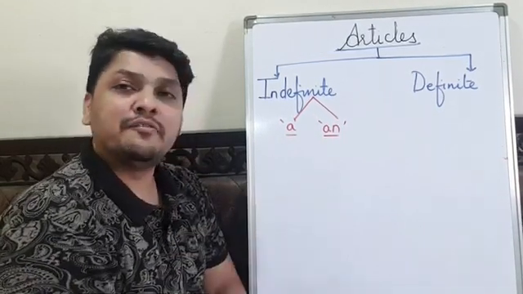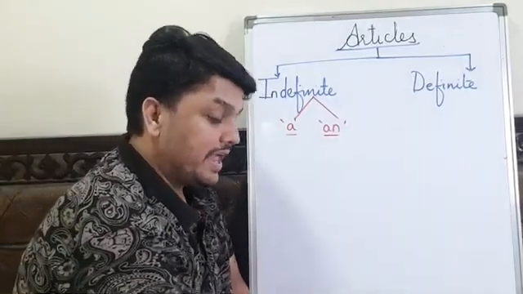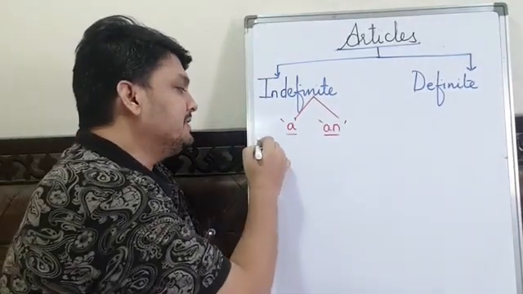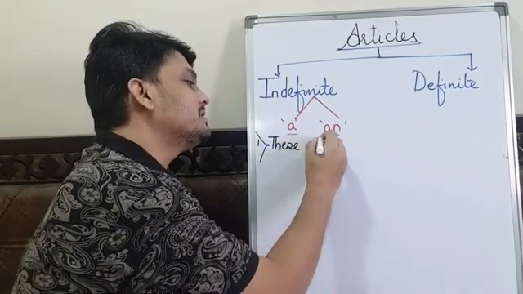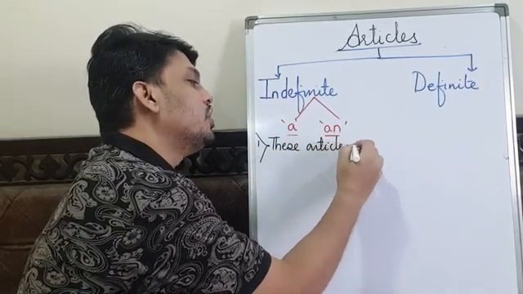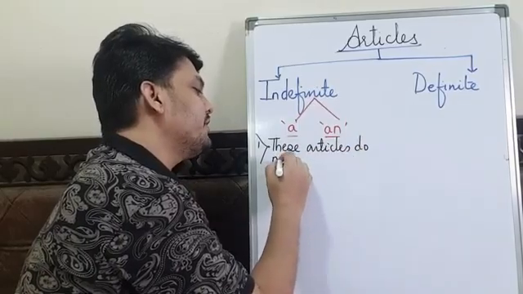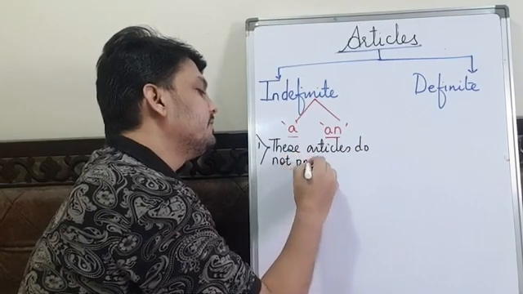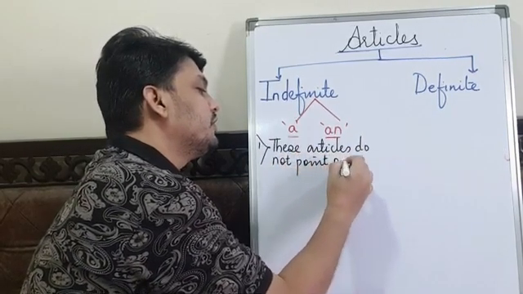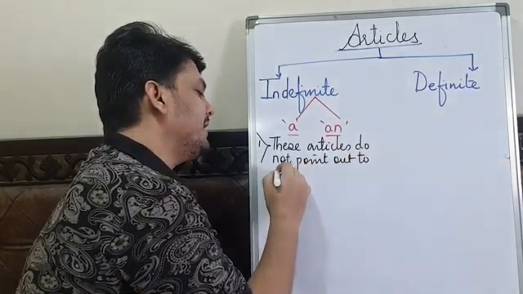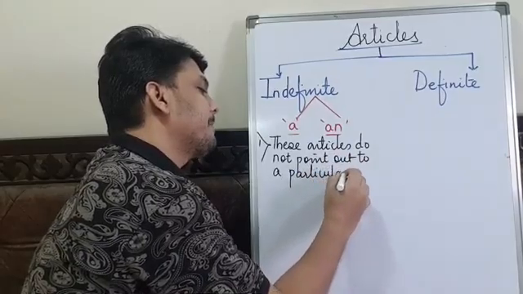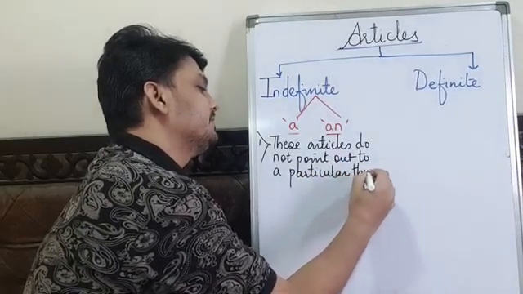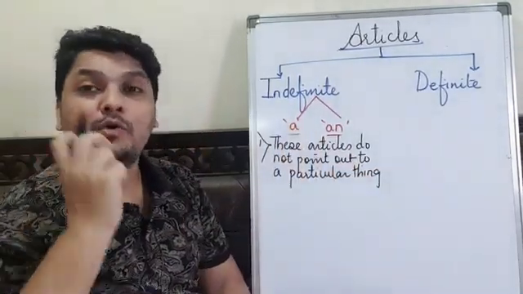So let's write the features of A or AN. The first thing, as I told you, these articles do not point out to a particular thing.